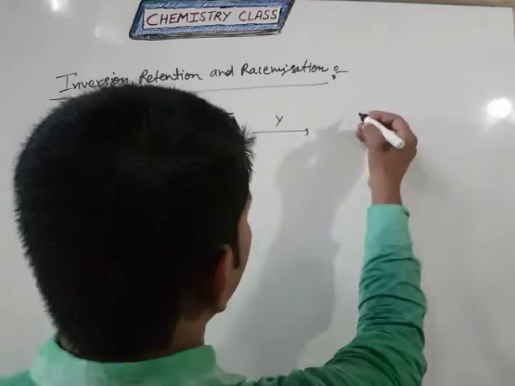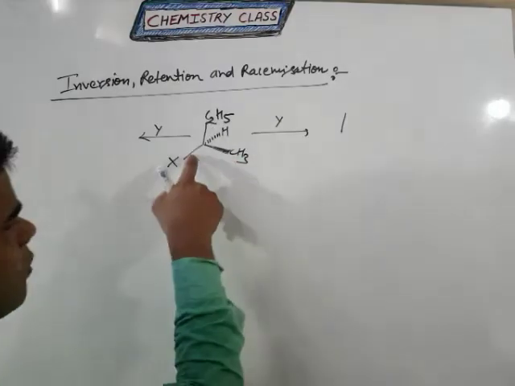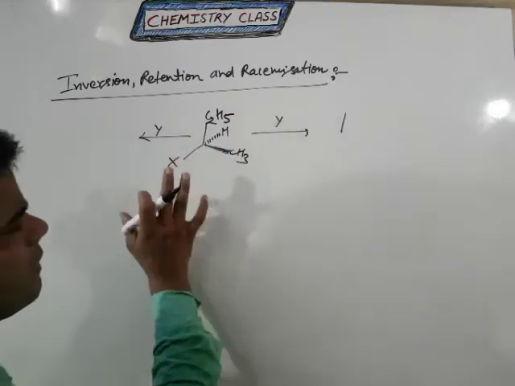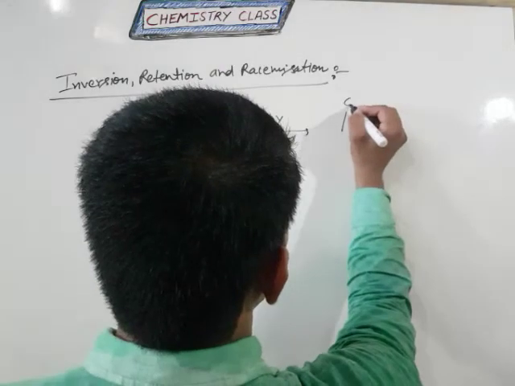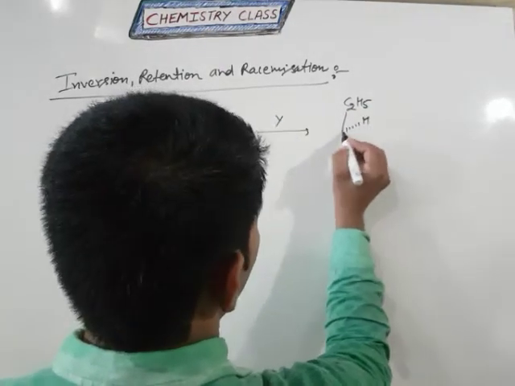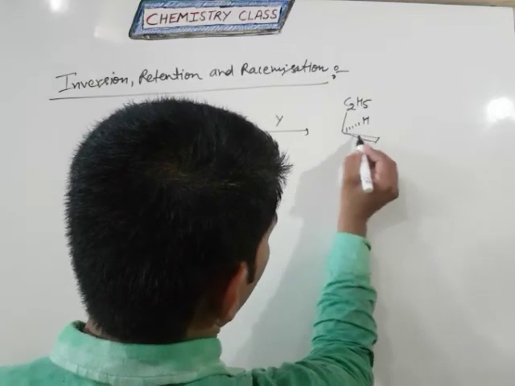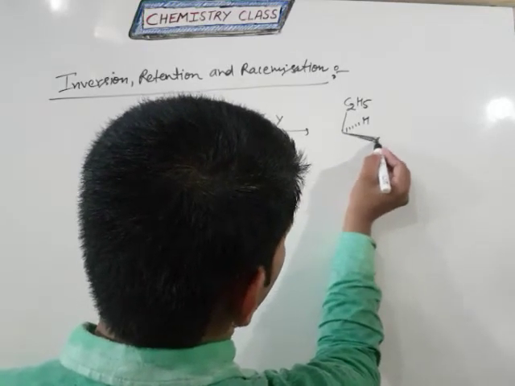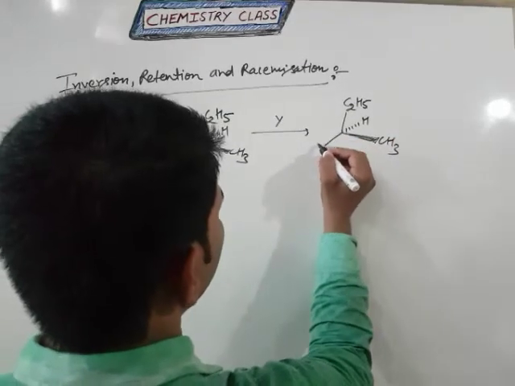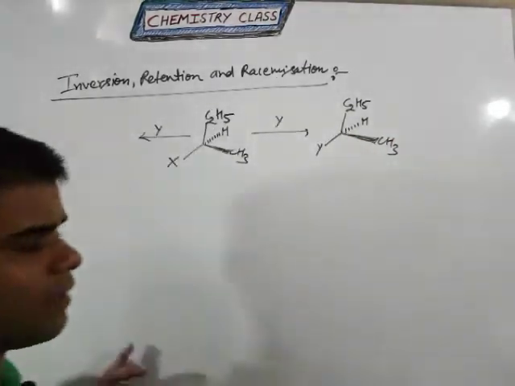Clear? If this nucleophile leaves from this system, and after that this nucleophile attacks on that position. So in this case, if no plane is changed, that means the plane is the same as the previous nucleophile.